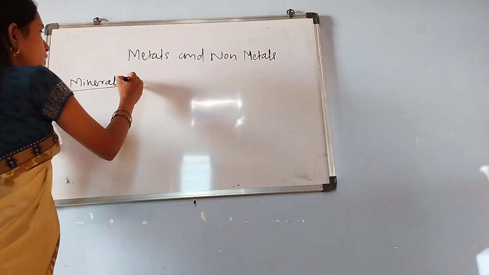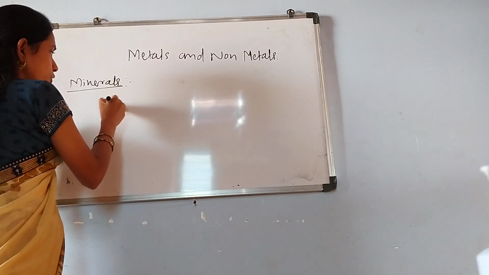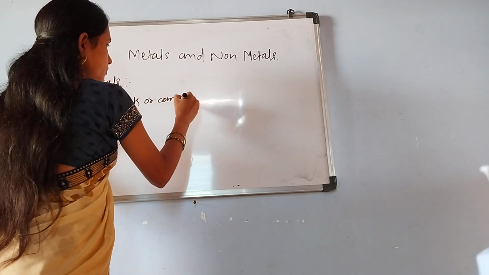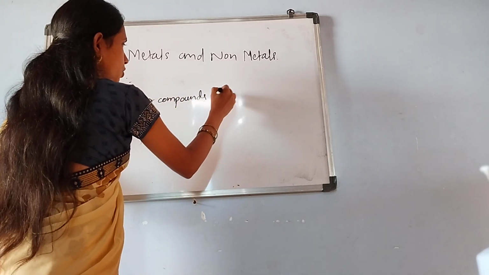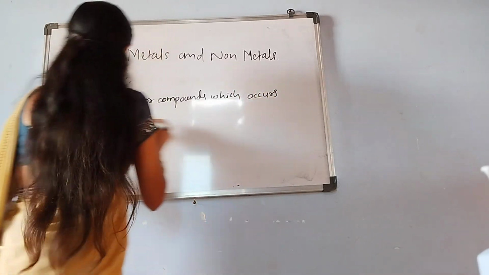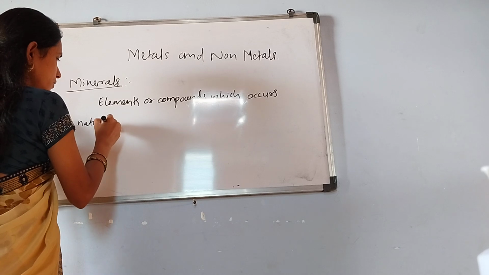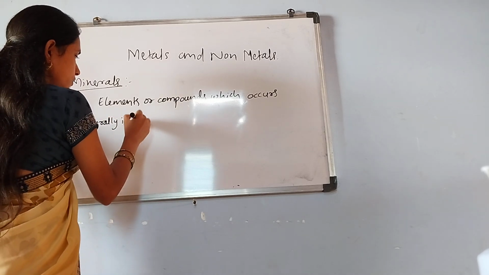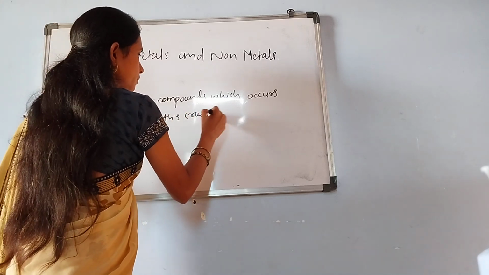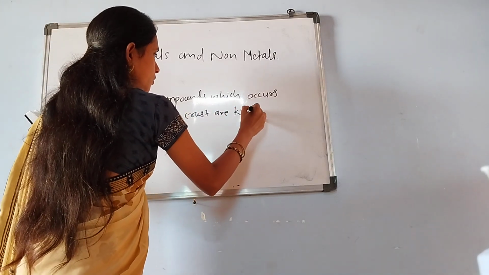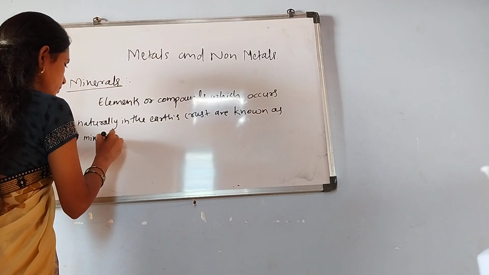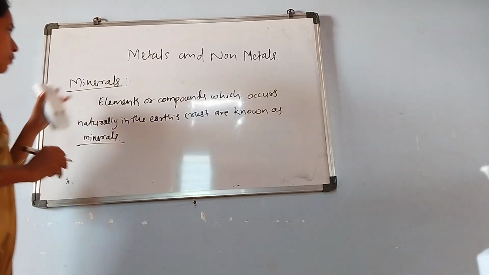So minerals are elements or compounds which occur naturally in the earth's crust. Okay, so this is about the minerals.